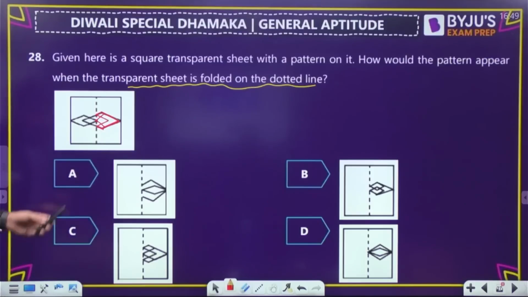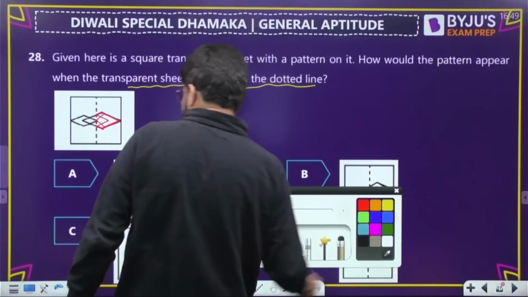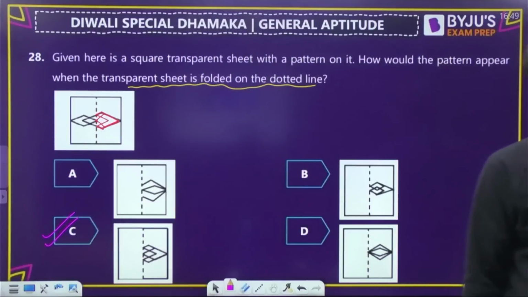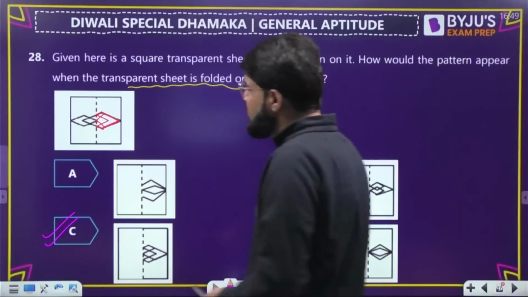Now have a look into this. Yes. This particular one is clearly matching with C. It is clearly matching with the answer, that is C. Simple observations are here. Next, 29.